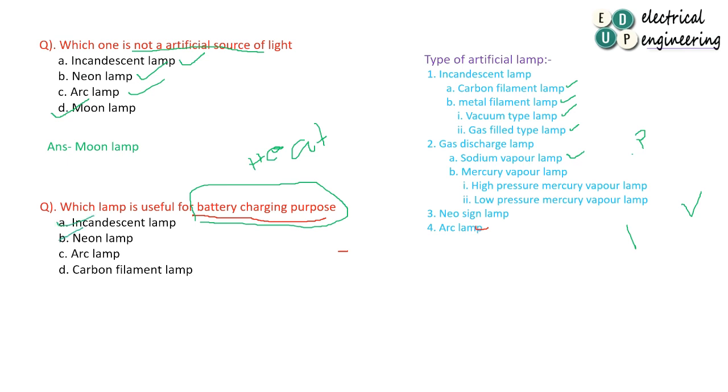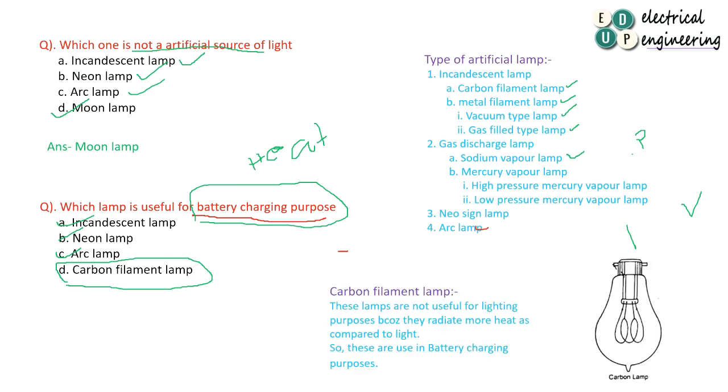Neon is for advertisement purposes. Arc is again for lighting purposes. Carbon filament lamp is such a lamp where, instead of light, the heat dissipation is very high. So that carbon filament lamp is used for battery charging purposes instead of lighting purposes.